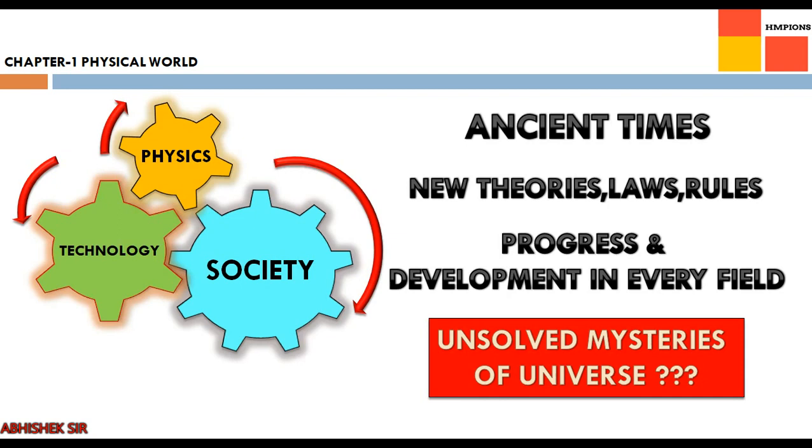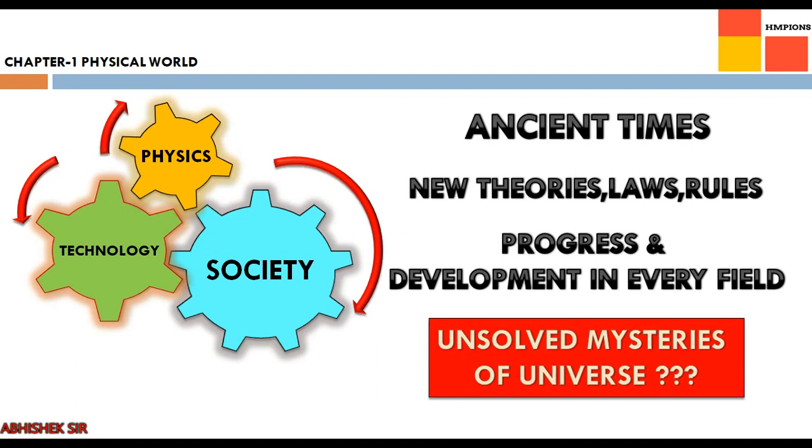These things are a major concept when you relate physics and technology with society, right? But we have to take care that when we are inventing new things, it is up to us whether it will be used for a good purpose or a bad purpose. I'll give you an example, like the bomb, right? When the bomb was invented and started to be used, we didn't know that it would be for a very destructive purpose. We didn't know that it would lead to wars and world wars, right? So it was used for a bad purpose.